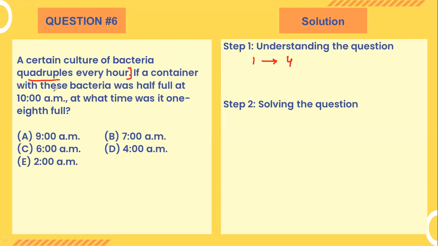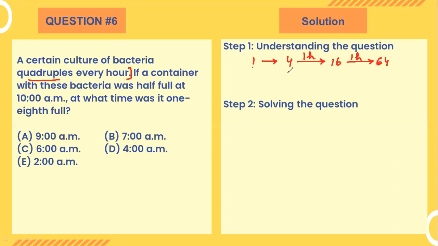It says a container with these bacteria was half full at 10 o'clock. So there is some half full at 10 o'clock. Can we also understand that in 1 hour, from 1 to 4, it became 4 times? In the next 1 hour, this will quadruple, which means it will be multiplied by 4. So 4 times 4 is 16. This is the understanding of the question. Are we clear? Next 1 hour: 16 times 4 is 64. This is how the population will grow every hour.